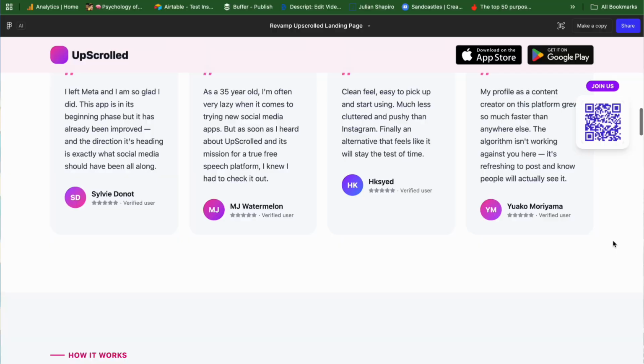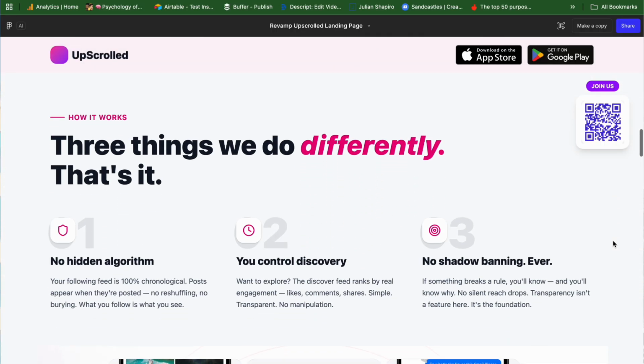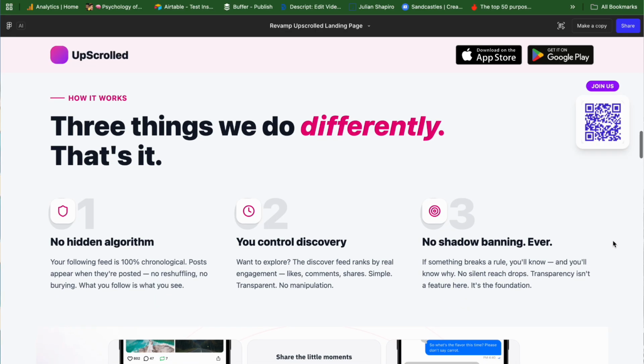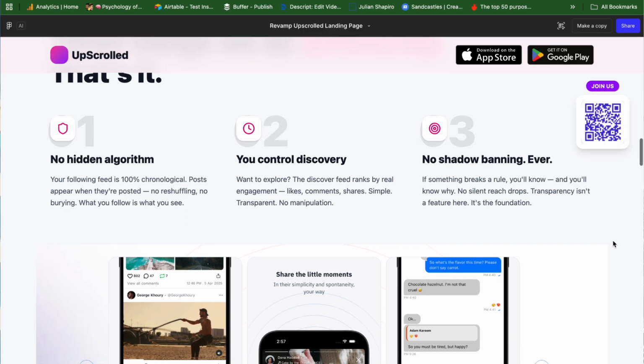Now we want to actually explain what makes this different. This is the main question that's going to come to people's mind. In this simple how it works section, we're just going to lay that out. So 3 things we do differently. No hidden algorithm, you control discovery, and no shadow banning. Your feed is 100% chronological, posts appear when they're posted, no reshuffling.